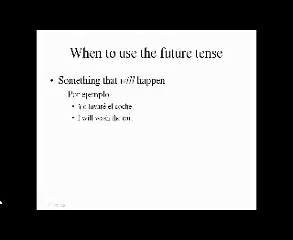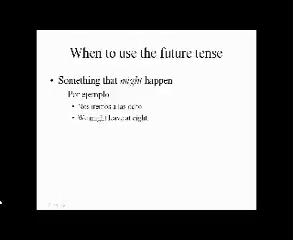The future tense is used primarily in three ways. The first way to use it is to express something that will happen. For ejemplo, yo lavaré el coche. I will wash the car. This is used to express something that will happen in the future. And that's why you use the future tense.